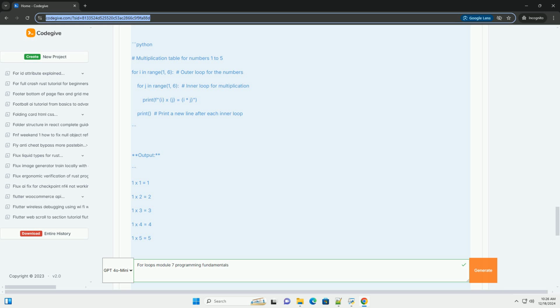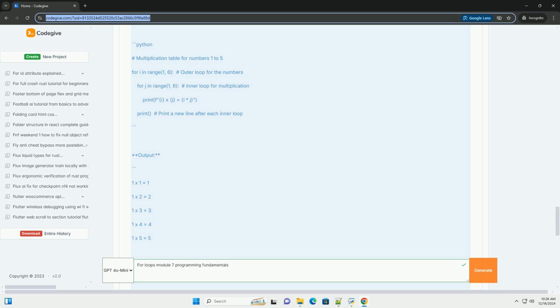2. Looping through a range of numbers. In Python, you can use the range function to generate a sequence of numbers. Python: for i in range(5): print(i). Output: 0, 1, 2, 3, 4. In this example, the loop runs 5 times, printing numbers from 0 to 4.